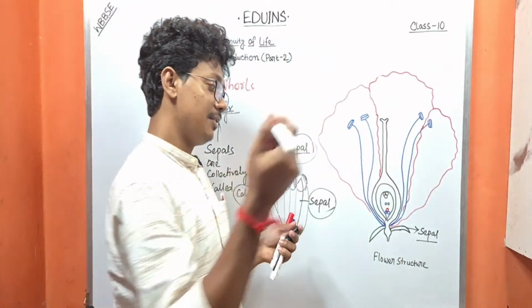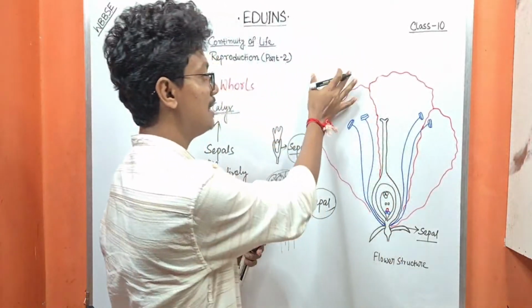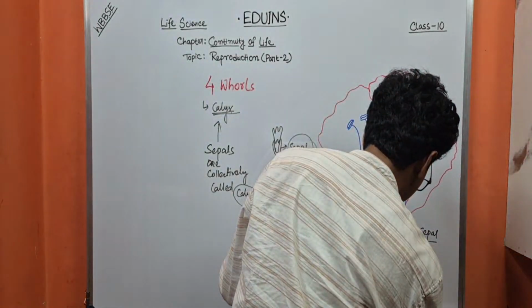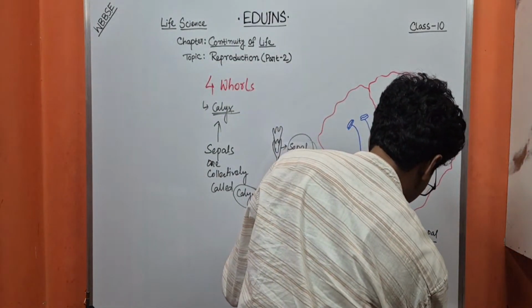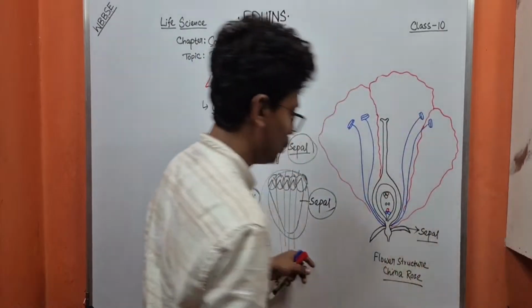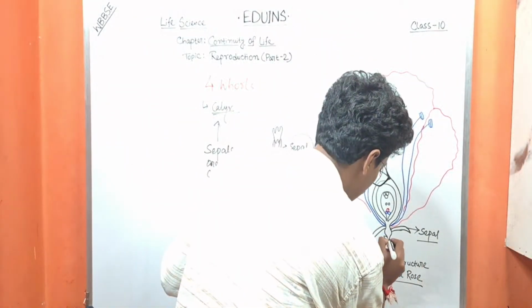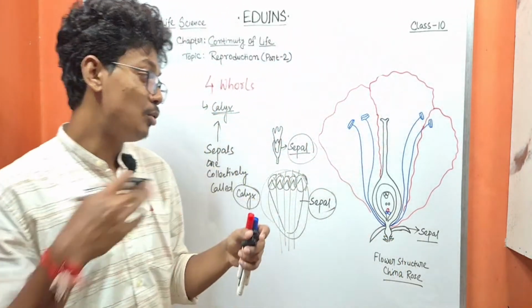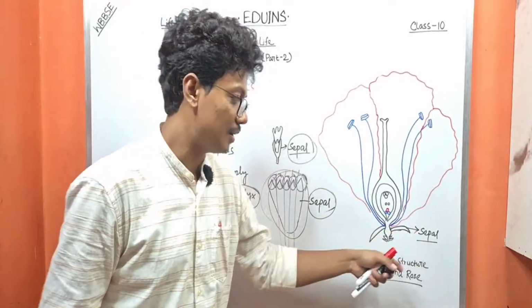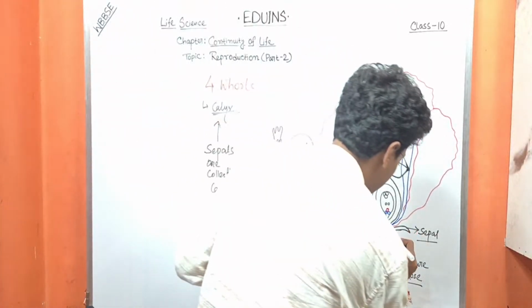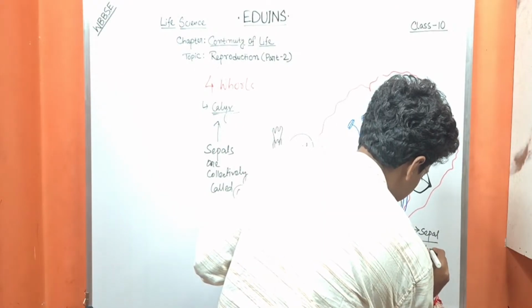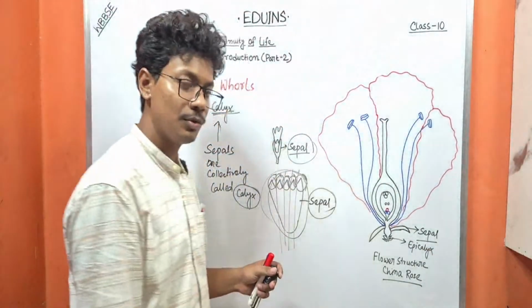Next, in many plants, for example China rose or hibiscus, there are a few calyx-like structures outside the sepals, which are known as epicalyx.